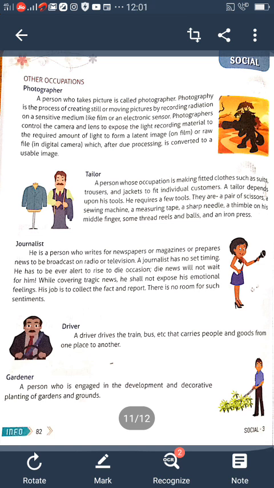So these are all important other occupations, very important for everyone, understood? Without occupation we cannot fulfill our needs. Occupation is very important. Occupation is job or work. They help us to earn money. Farming is one of the main occupations of the country. Also forestry, mining, fishing, and photographer, tailor, gardener, actor, pilot, driver are all important occupations in society. So occupation is very important.